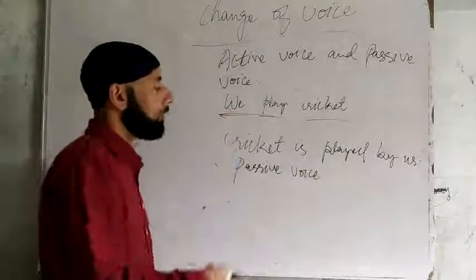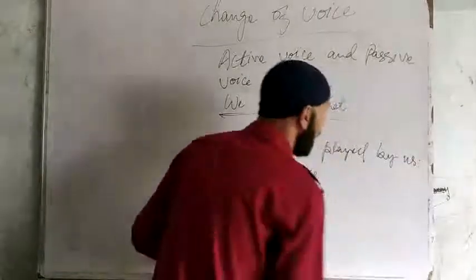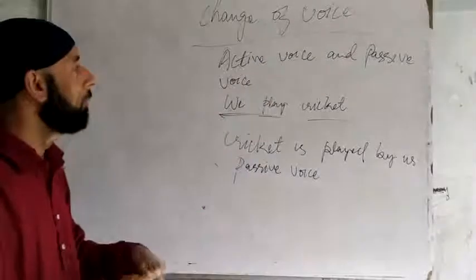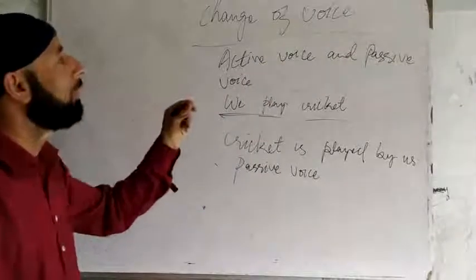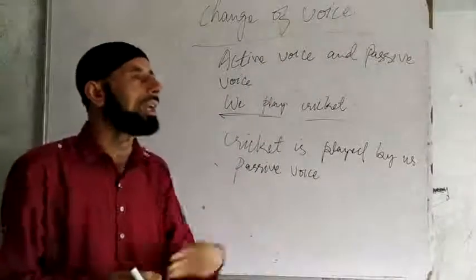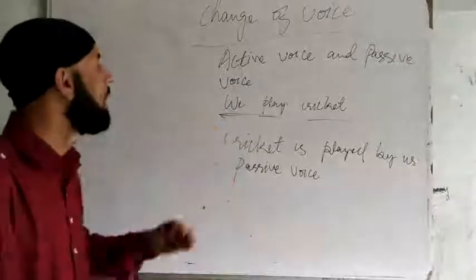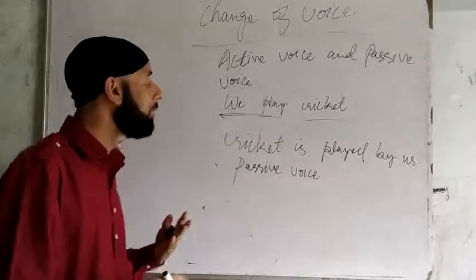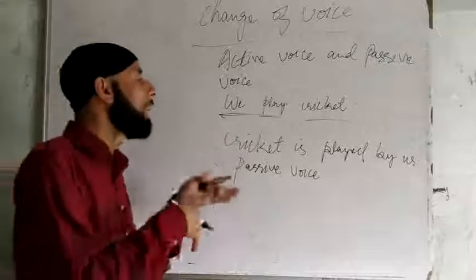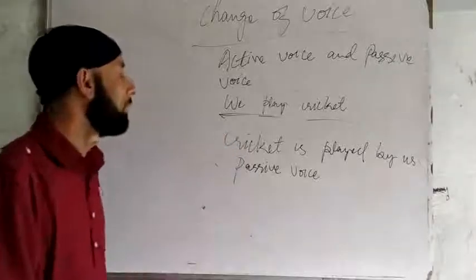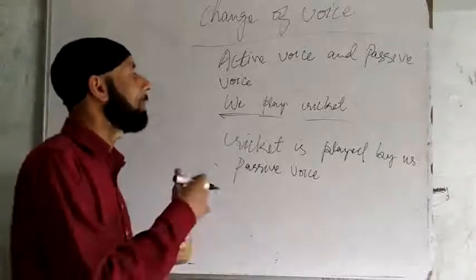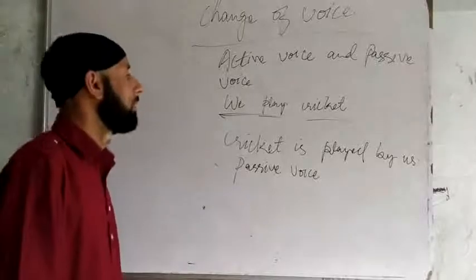We will talk about that. Active voice is that voice in which the subject is active and the action is performed by the subject. Passive voice is that voice in which the subject is acted upon by the verb and the subject does not perform the action directly.